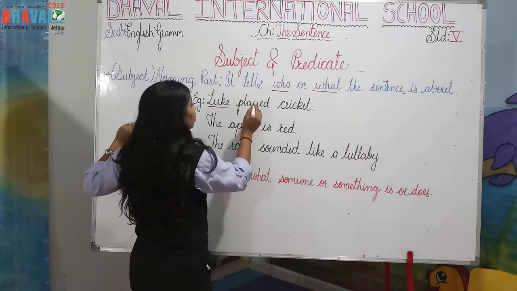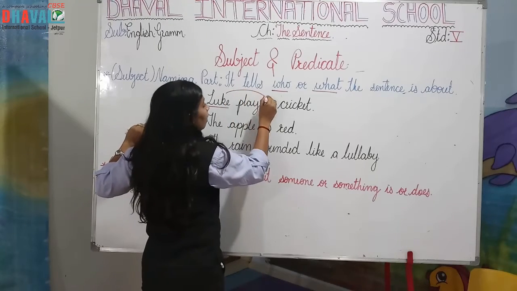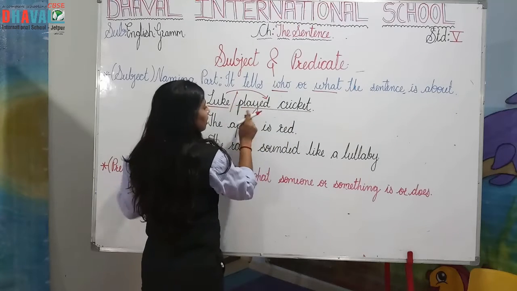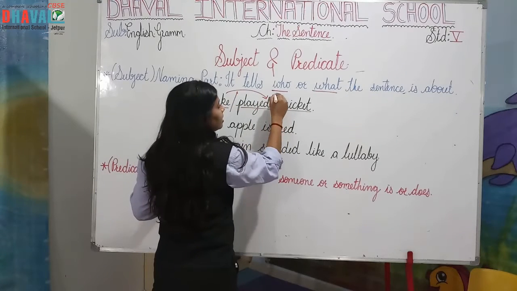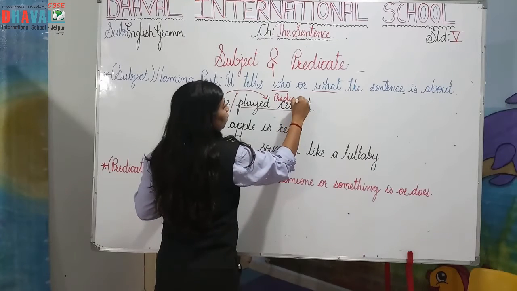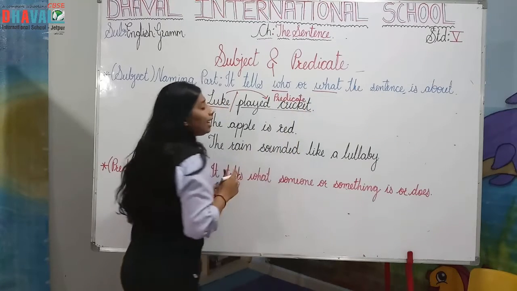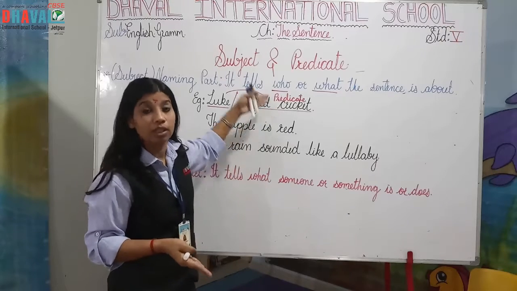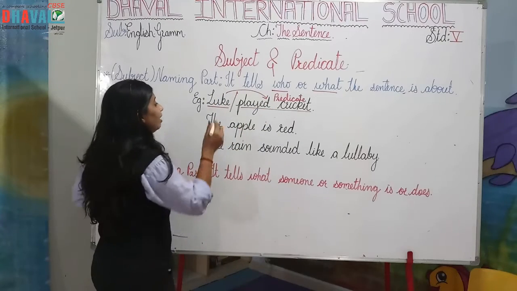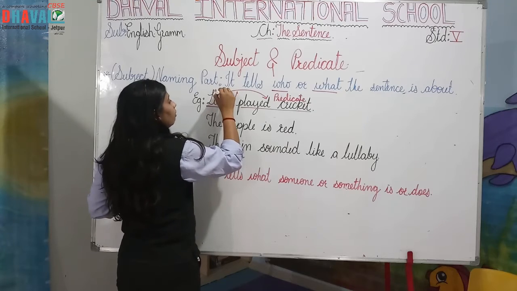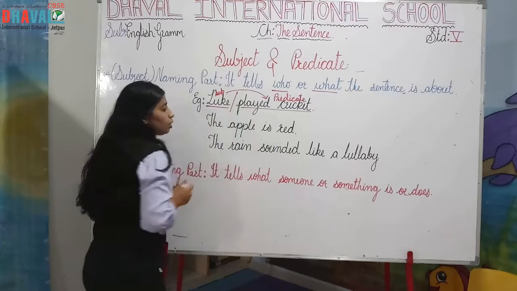Okay, this part is known as predicate. Why? Because it predicates something. It tells something about the noun. Who is our noun? Who is our subject here? Luke. So this is called our subject.